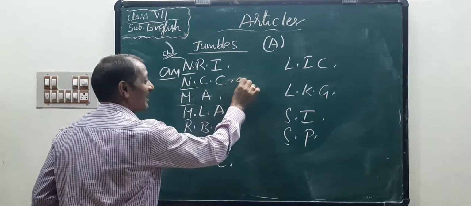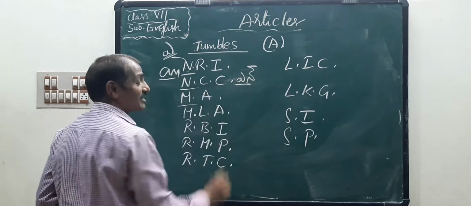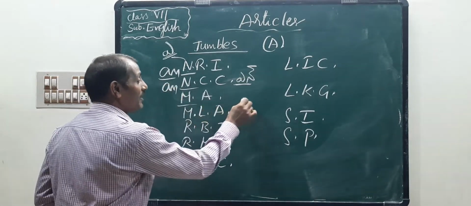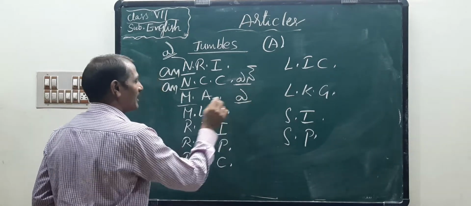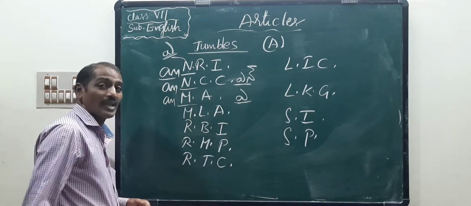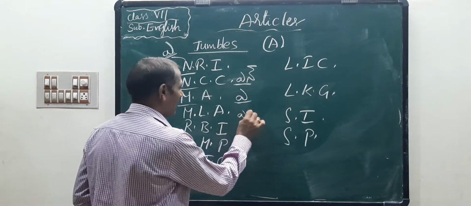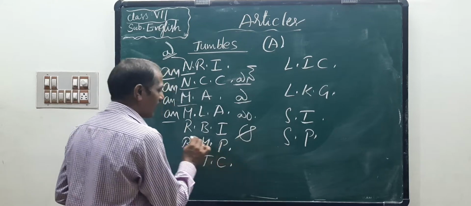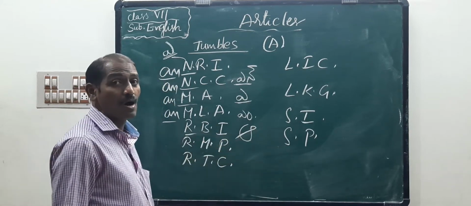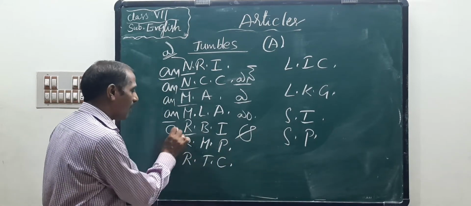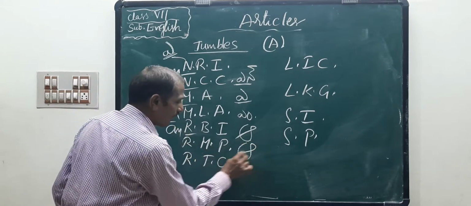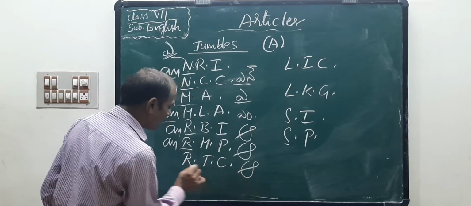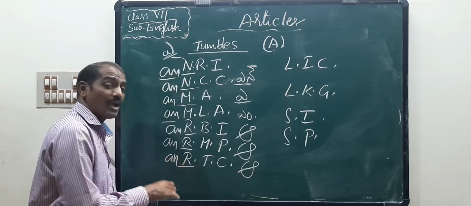NCC, an NCC. MLA, M has an A sound, an MLA. RBI, R has an A sound, an RBI. RMP, an RMP. RTC, an RTC.